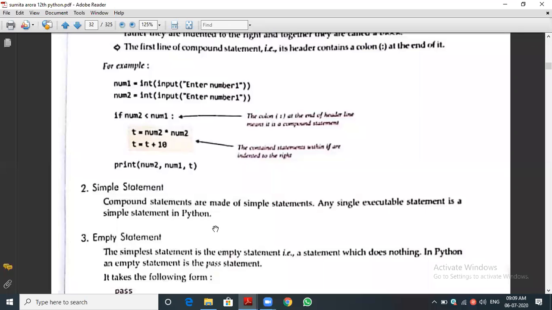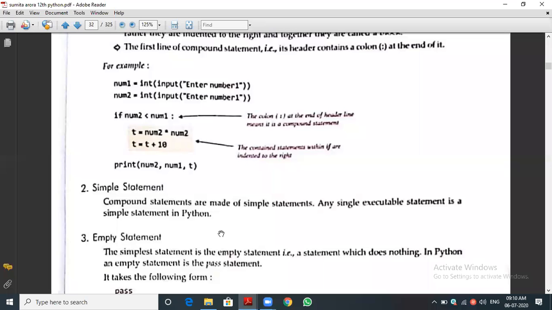A statement means it will do certain actions in the program. If we write a comment, putting the hashtag and writing something, it is not a statement, it is a comment line. You should know the difference between a comment and a statement. A statement should definitely do some work in the program, either some alteration, some updation or anything. Even a small task at least, then the line is called a statement.